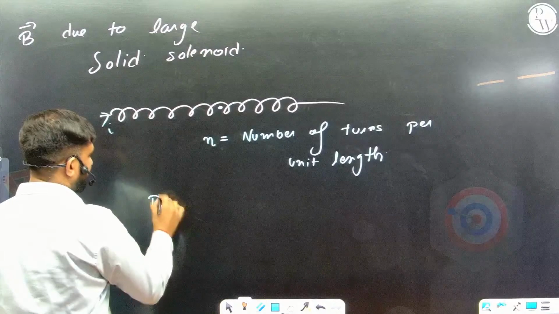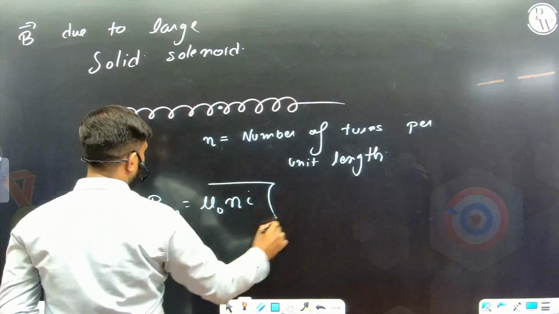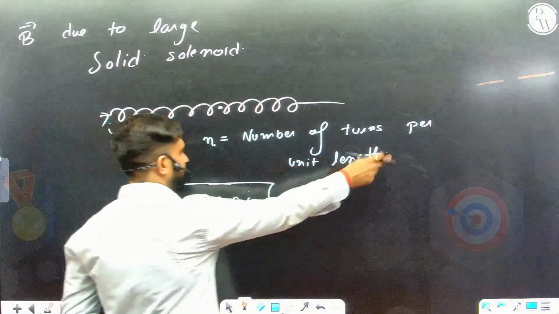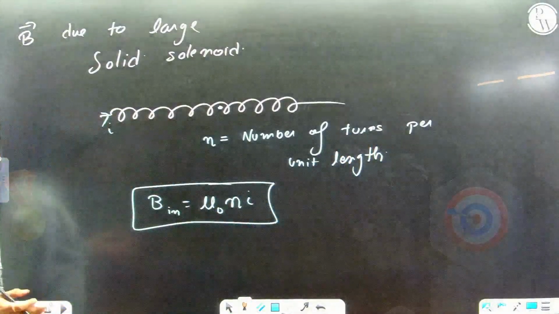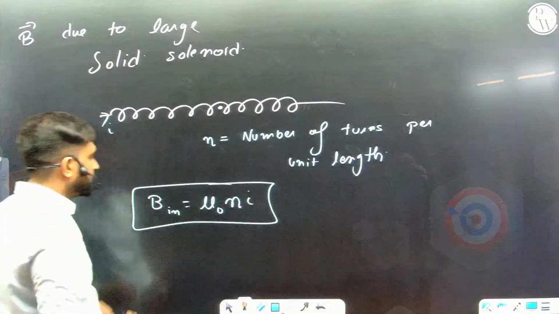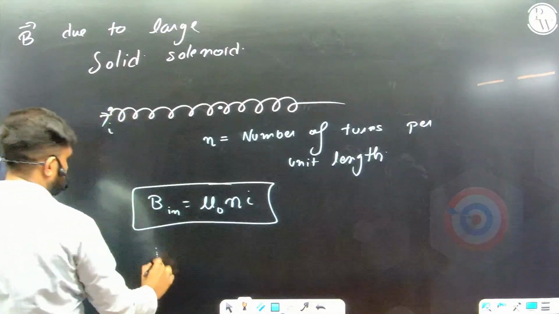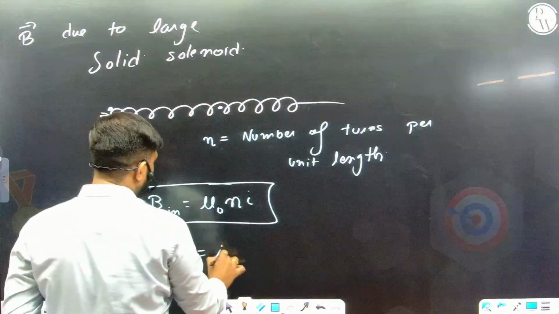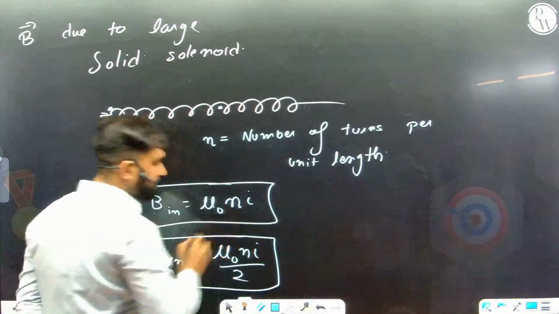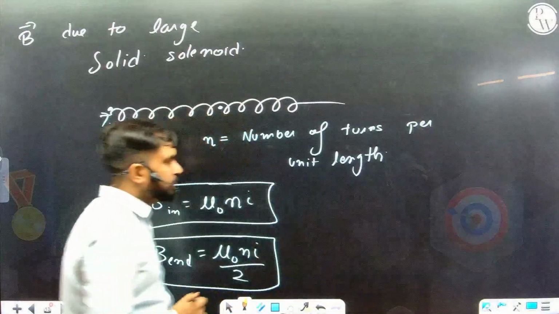Magnetic field inside the solenoid is mu naught n I. Tell me how the dimension of the magnetic field is correct, because this n already has L in the denominator. So mu naught, total number of turns I upon the length. So I got the dimension correctly. If I want to find the magnetic field at the end point, near the end point but inside, then it comes out to be mu naught n I by 2. The two formulas you should remember. Okay, so this is about the solenoid.